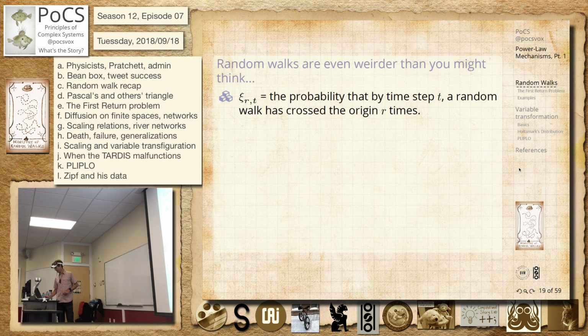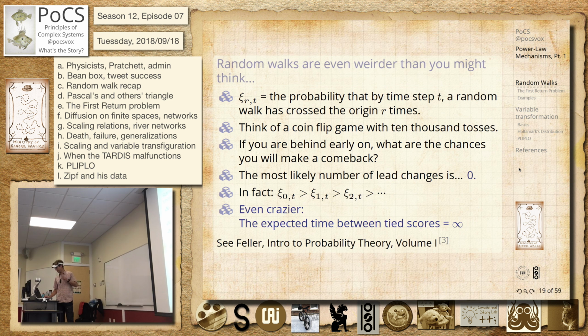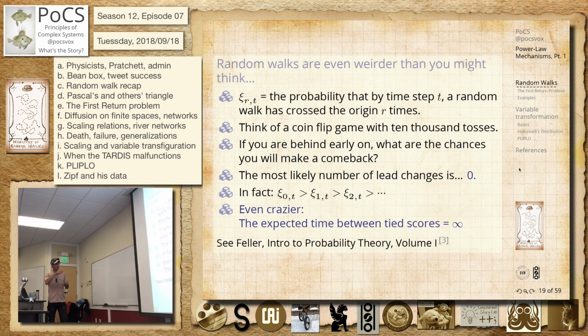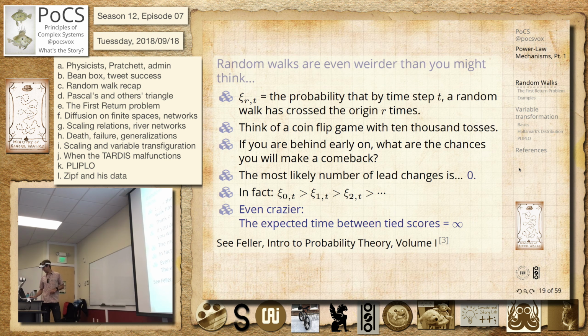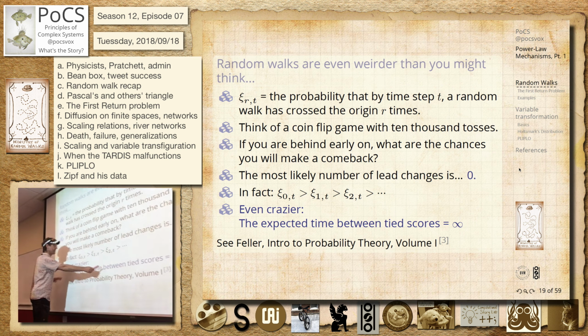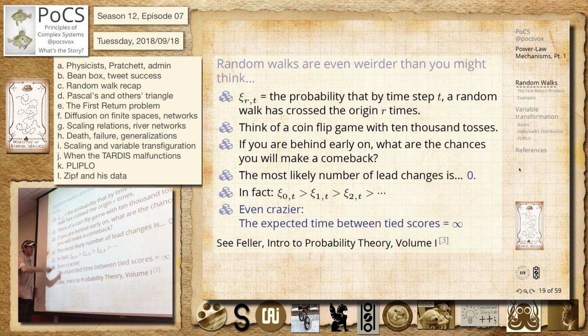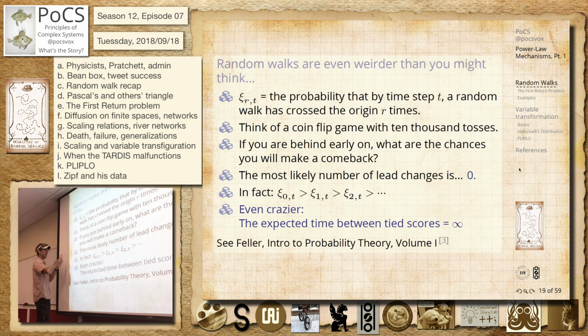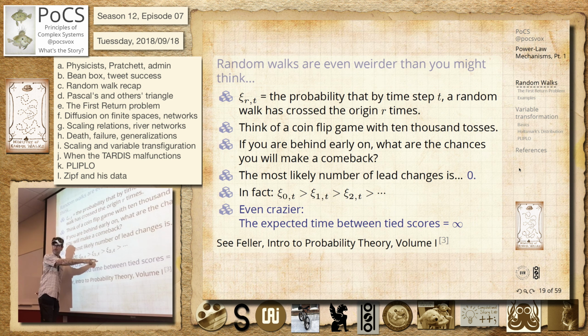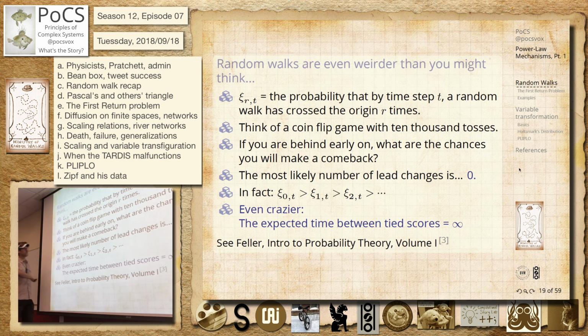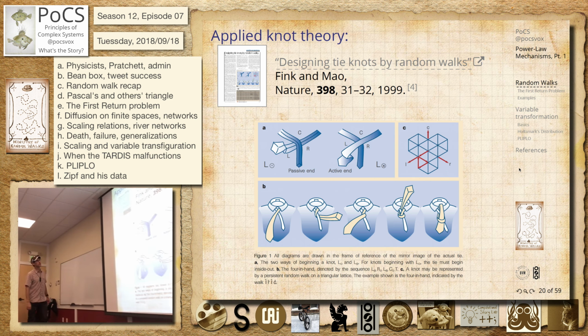All right, so we talked about how random walks are very strange. The number of times that you come back to 0 to an equal score is weird, and this is the big piece here, right? The expected time between tied scores is infinity. It just has a really odd feeling. It doesn't matter how much time we talk about. If you start with a tied score, the probability that you have 0 tied scores is greater than the probability you have 1 in between and 2 in between, and so on. Okay, we talked about that.